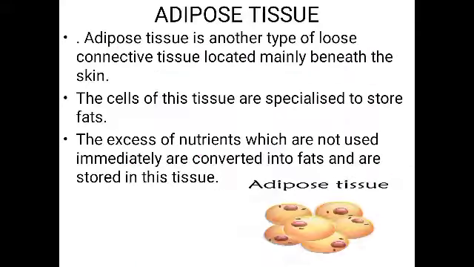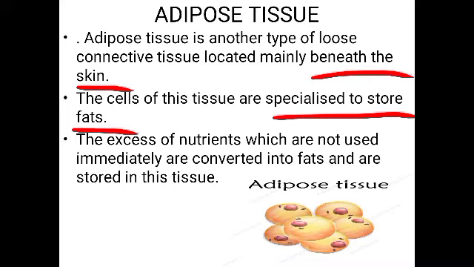The adipose tissue is also an example of loose connective tissue, and it is also present beneath the skin. Where is it found? It is also present beneath the skin. Here the cells of this tissue are specialized to store fats.